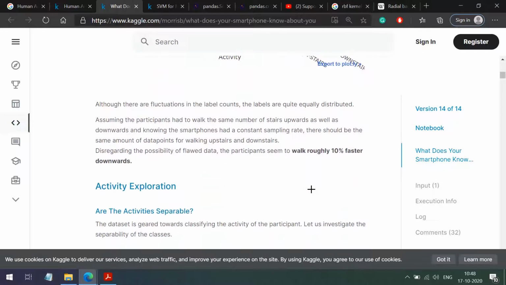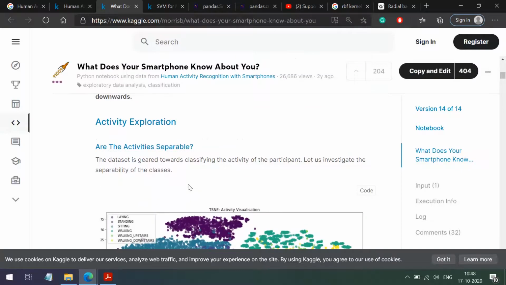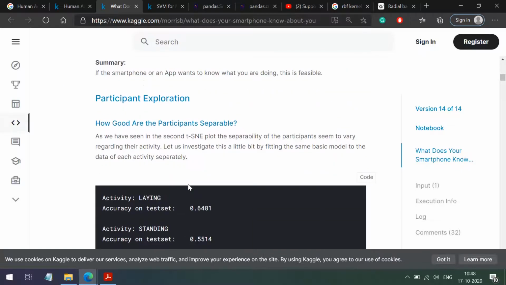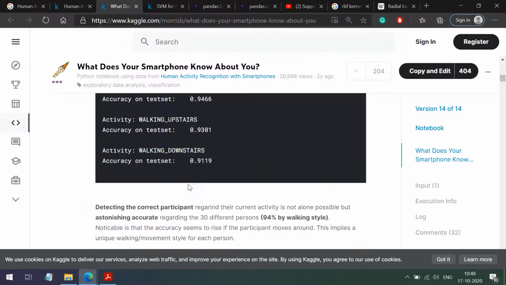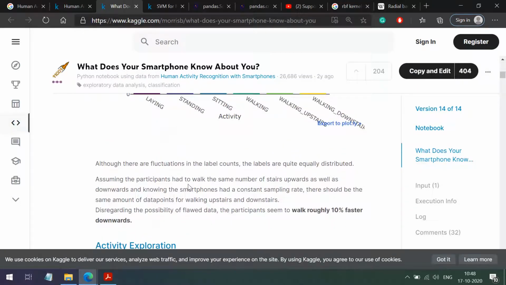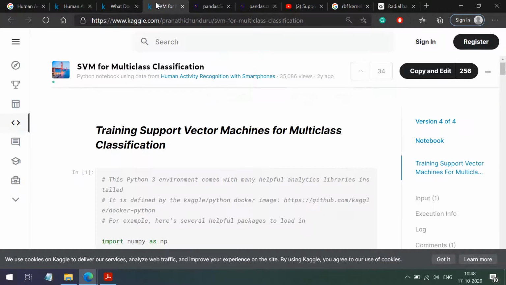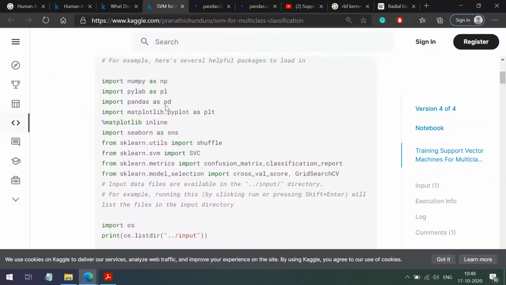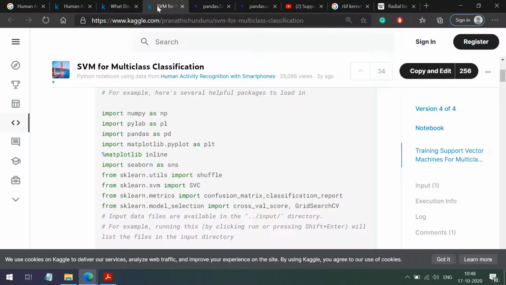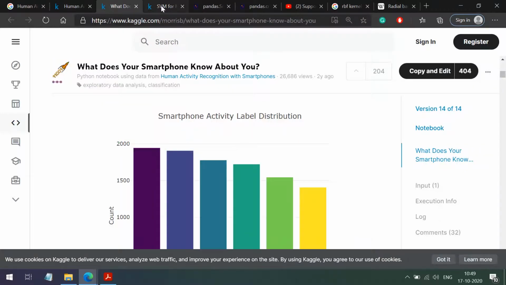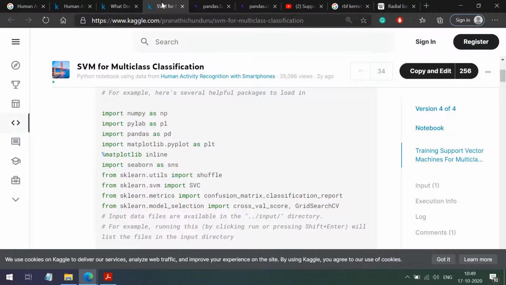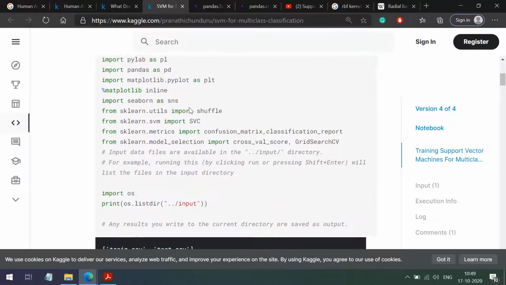Which is fine. They have done an in-depth analysis of the data set, which is not required. Now we will move to the implementation part of SVM. For that we will refer to this second notebook. Actually, while practicing you can combine these 2 notebooks. This you can use for the analysis, and this you can use for the implementation.